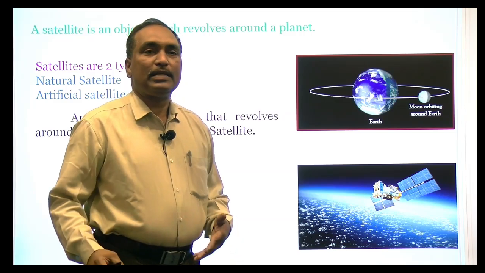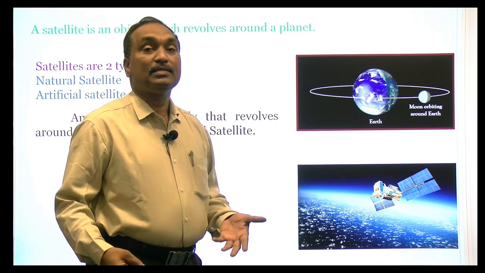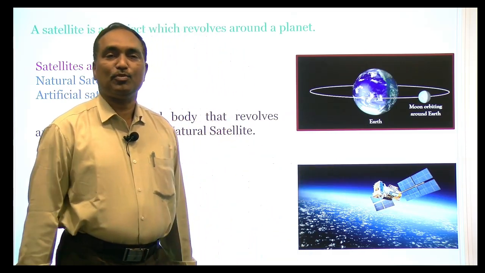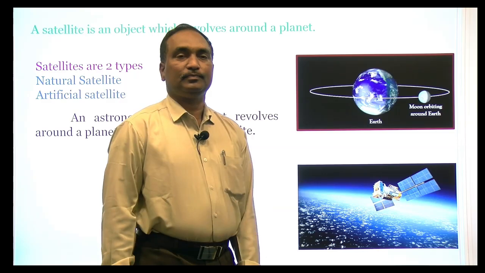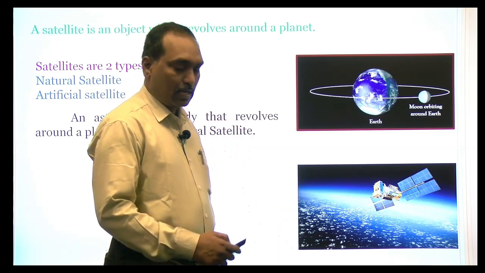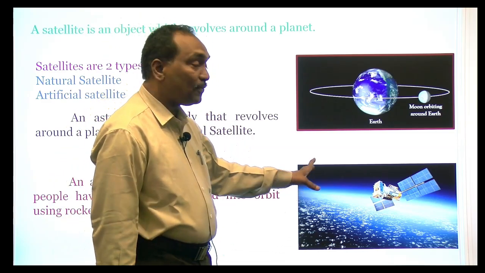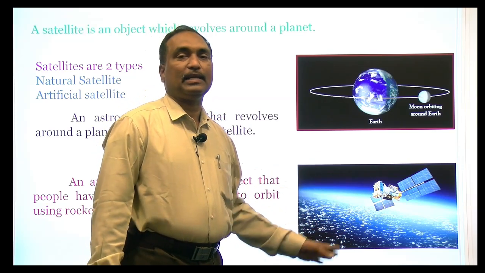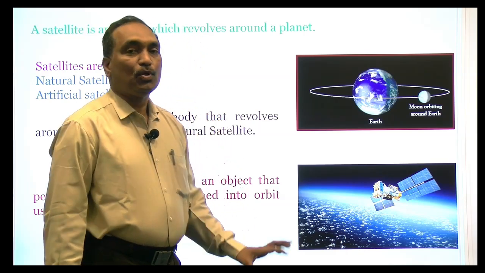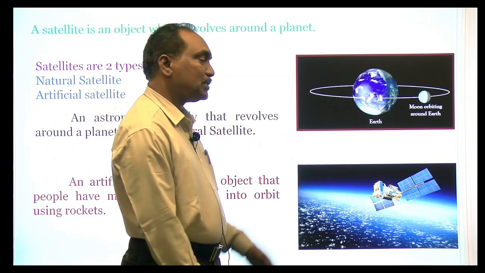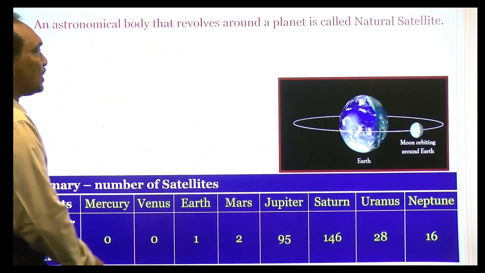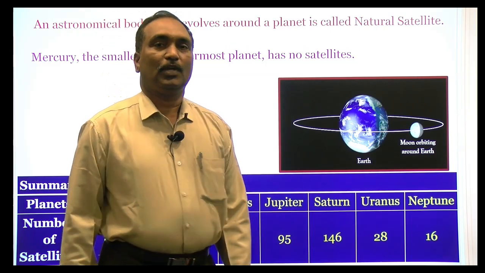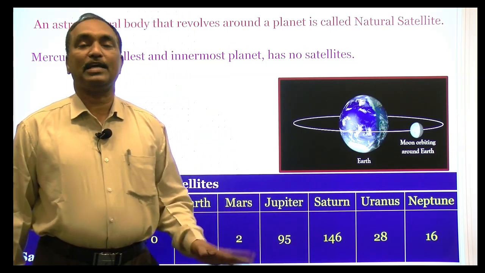Similarly, the remaining planets also have different satellites. This is an artificial satellite. An artificial satellite is one which is prepared by people and sent by rockets, and which also revolves around different planets. Most of these satellites are prepared by people to revolve around the earth, to study the earth. And of course, a natural satellite is an astronomical body, and an astronomical body is something that happens naturally.